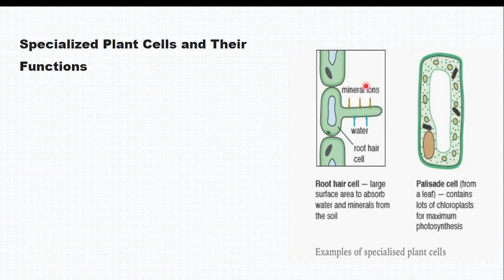Number one, let's talk about specialized cells in plants. At this level, not only human beings or animals have specialized cells, but also plant cells have other cells which are not the normal cells. See the cells here. They are elongated. These are called root hair cells.